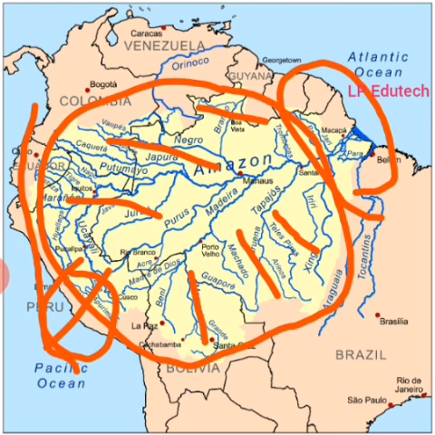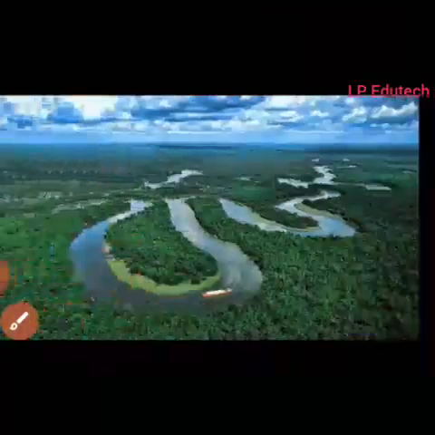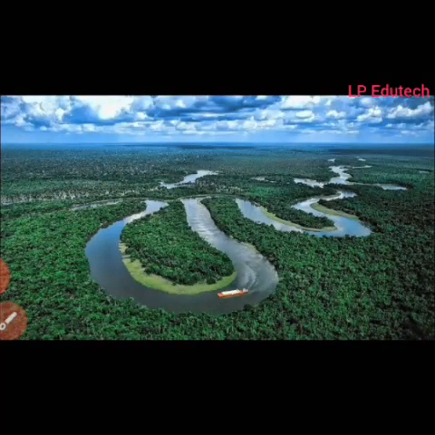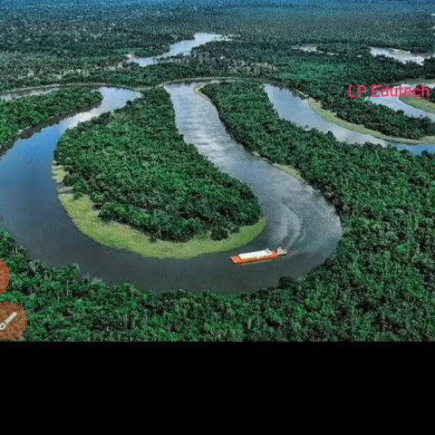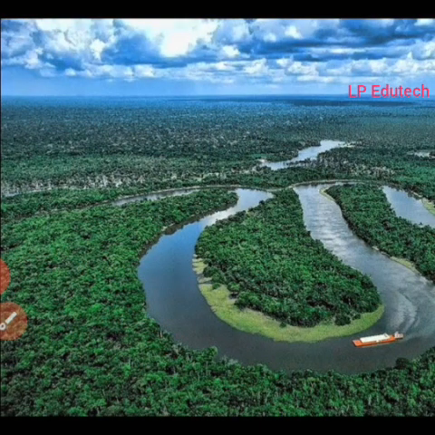And most of the course of the Amazon River is suitable for navigation. Why is it suitable for navigation? Because it is very narrow, so it is easily suitable for navigation and river tourism.